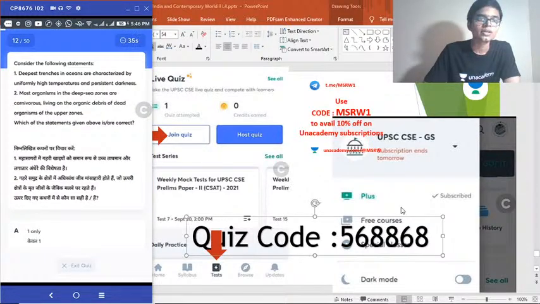Question 12. Consider the following statements. 1. Deepest trenches in oceans are characterized by uniformly high temperatures and persistent darkness. 2. Most organisms in the deep sea zones are carnivorous, living on the organic debris of dead organisms of the upper zone. Select the correct statements.